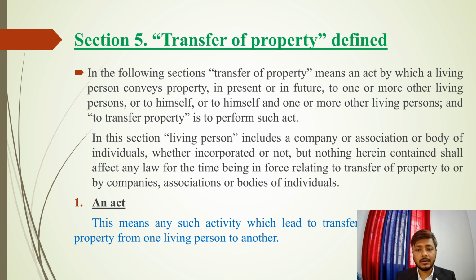So if we look at this section, there are many small words which need to be explained to understand it. First is the word act. The second is by living persons. Third is conveys. Fourth is in present or in future. Fifth is one or more other living persons. Sixth is or to himself. Seventh is or to himself and one or more living persons, and to transfer property is to perform such act. So first we will look at an act.